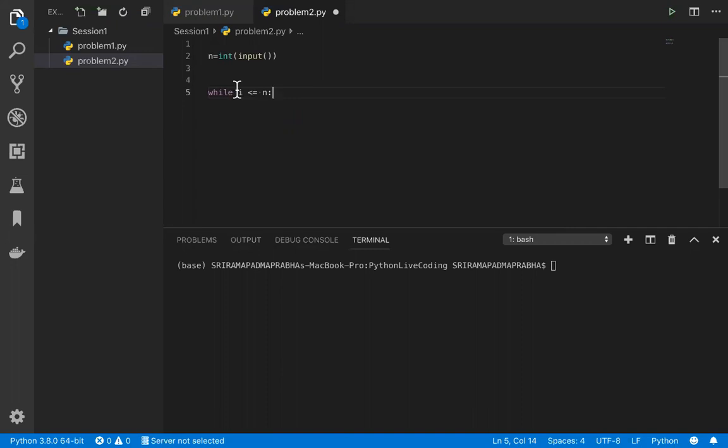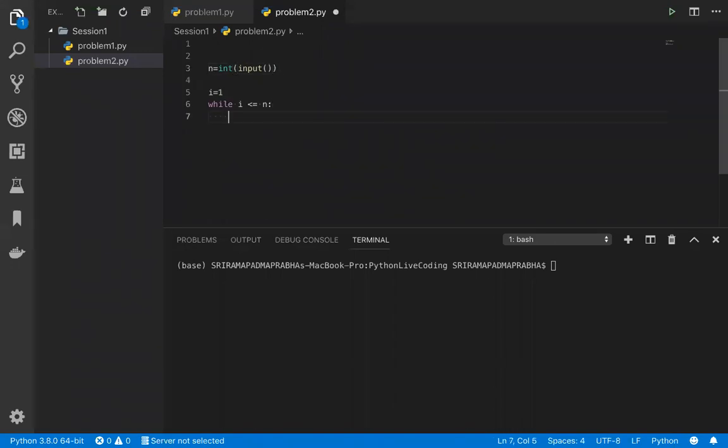So what is i? Basically i starts from 1, or 0. Here is something you should know: what is a factorial number? The factorial number always starts from 1 to n, so 1 to n is the factorial. We always start with 1, and that is the reason i is equal to 1 is taken. Any factorial number starts with 1 only. If I enter 5, it is 1 less than or equal to 5. That's how it calculates.